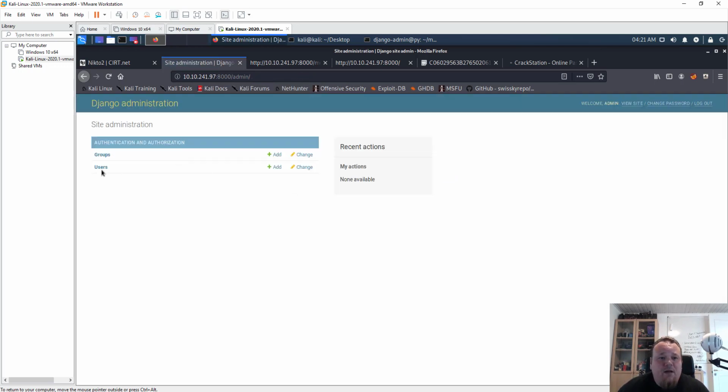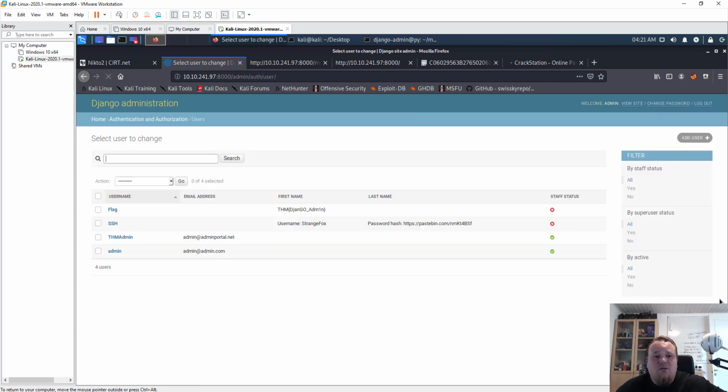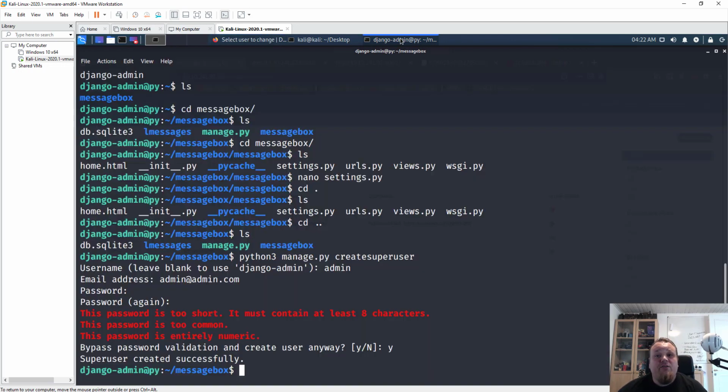Yeah, and take users. And we do have these kind of passwords. So maybe that is not a username for the web page. Maybe it is a username for the Linux system.